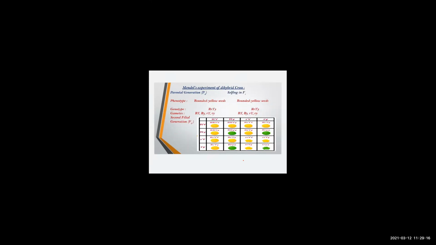What about the second filial generation? कैसे दिख रही है? Second filial कैसे? You can see a Punnett square. Very good. हाँ, बोलो, 9 बोलो. 9 were round yellow and 3 were wrinkled yellow. Very good. 3 were round green and 3 were wrinkled green. 1 was purely recessive, wrinkled green. Very, very nice. I'm very impressed.